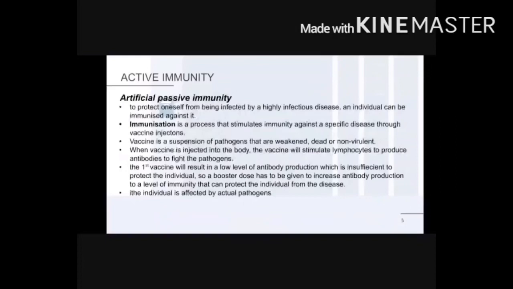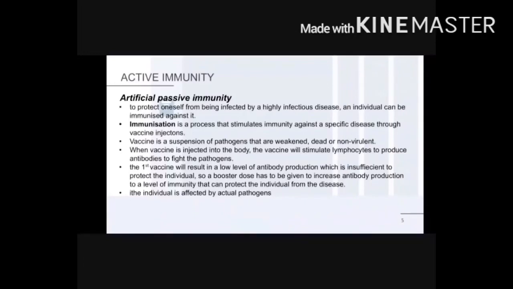Now, artificial active immunity. So what is it? It is to protect oneself from being infected by a highly infectious disease so that you can be immunized against it. Immunization is a process that stimulates immunity against a specific disease through vaccine injection.